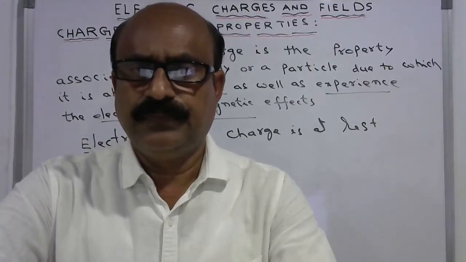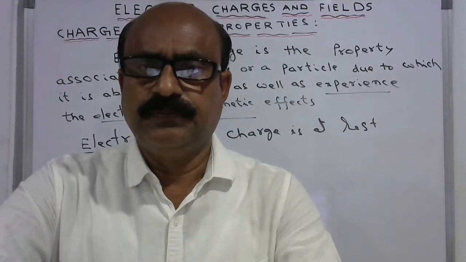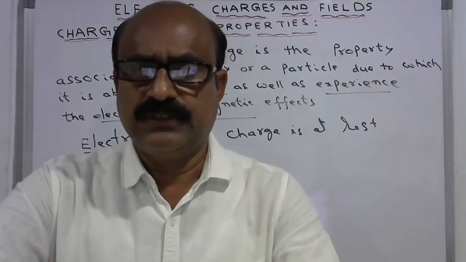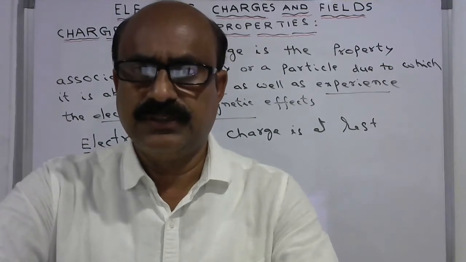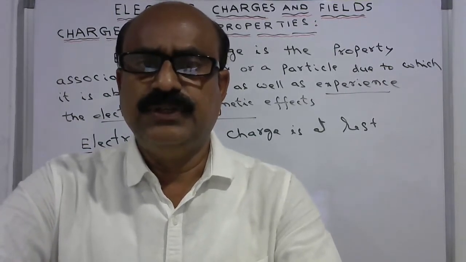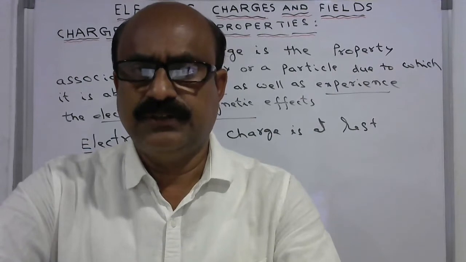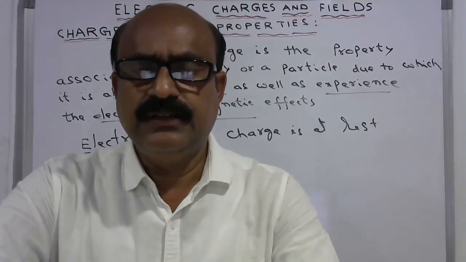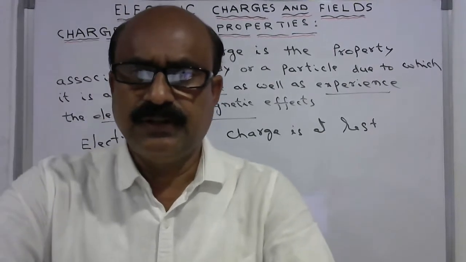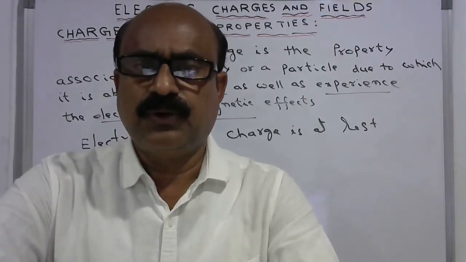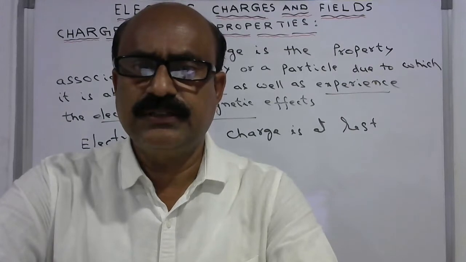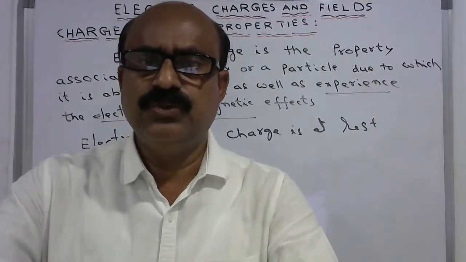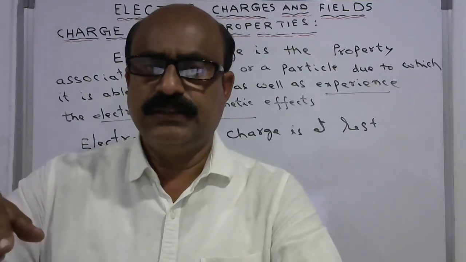See, in general, any body in the universe, any particle in the universe, is made up of atoms. An atom is electrically neutral because the number of protons present in the nucleus is equal to the number of electrons present outside the nucleus.